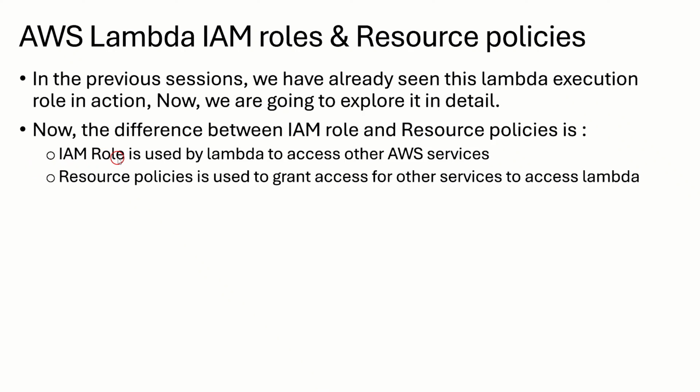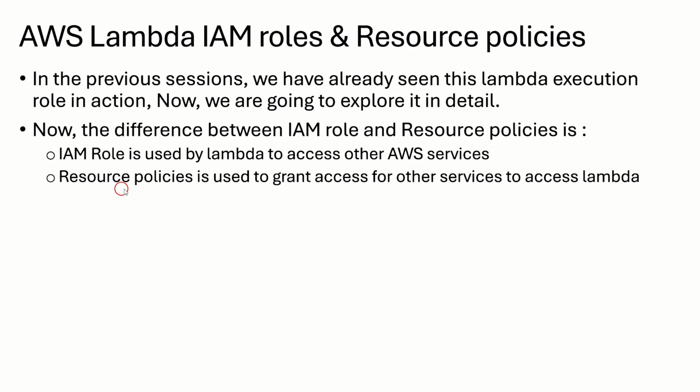So if Lambda wants to access another AWS service, Lambda should have this IAM role, and inside the IAM role we should specify the service we want to access from Lambda. That service information we will provide in that role. So that is the use of the IAM role.